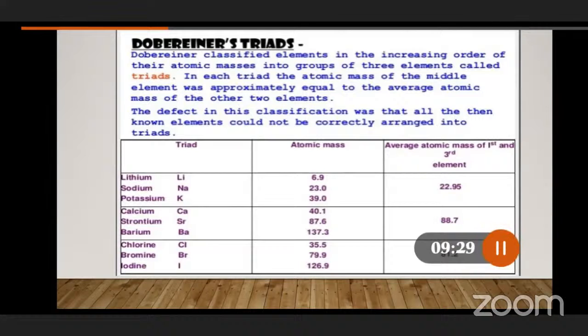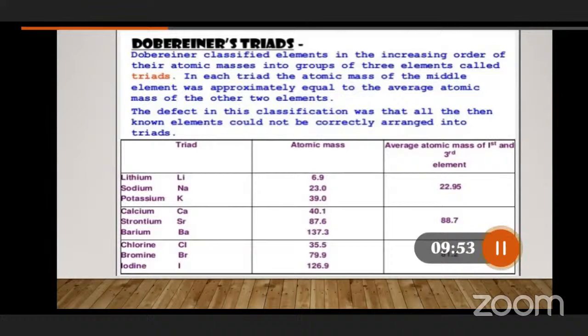Okay, so this is the first periodic table if you are going to observe it. Similarly, if we see the second one, after completion of the Dobereiner periodic table, the second person came. He is Mr. John Newlands. So, how did John Newlands construct his periodic table? What idea made him construct the periodic table?